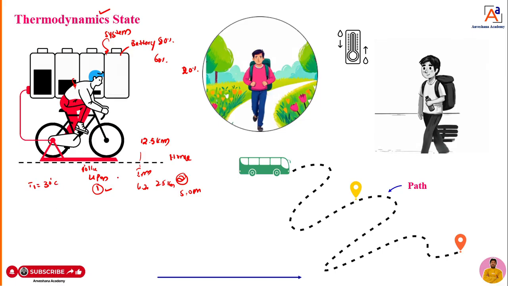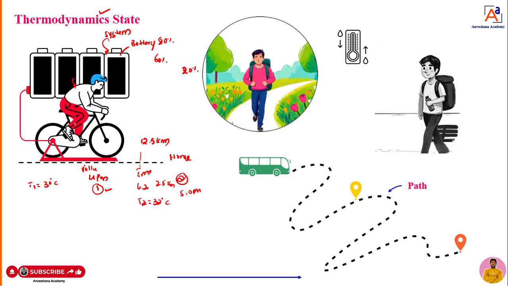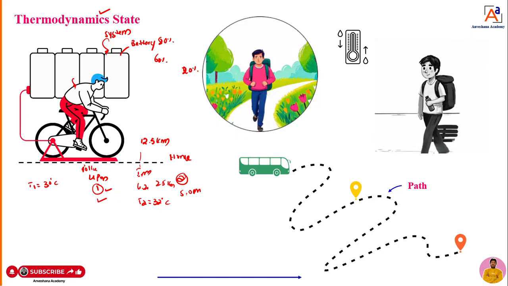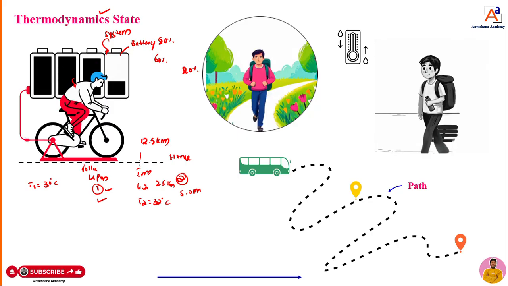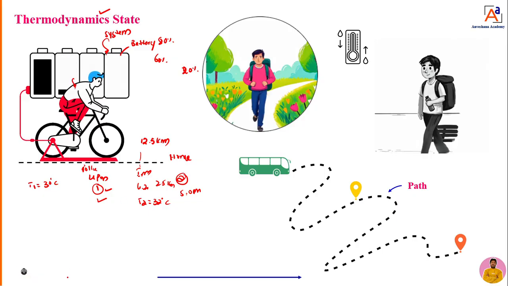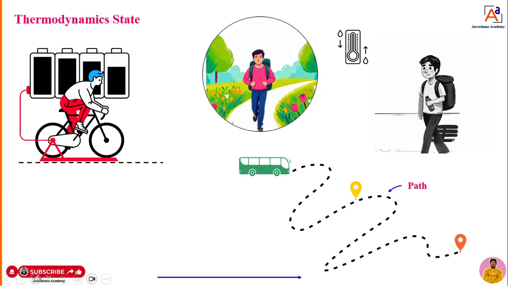Normal is 30 degrees Celsius. When you come to an intermediate point, once you cross the 12.5 kilometer, the temperature of your body slightly increases. Example, 32 degrees Celsius. That means the condition of your body, or a system, is changed. At point 1, one unique condition. At point 2, another unique condition. That unique condition is nothing but state. When it comes to thermodynamics, unique condition is explained by a term, and the term is state. Okay, one example. Now I will move towards the next example, dear students.